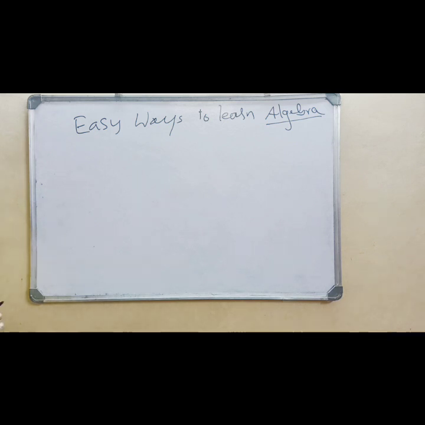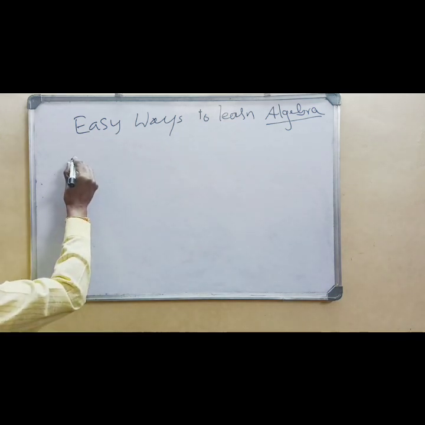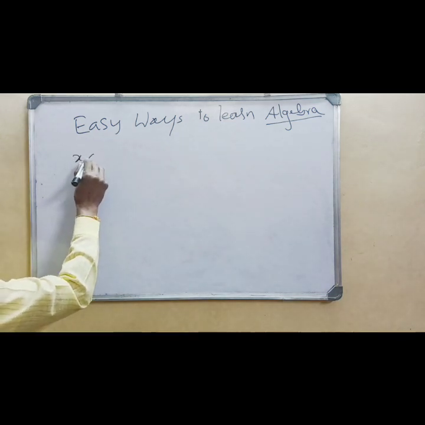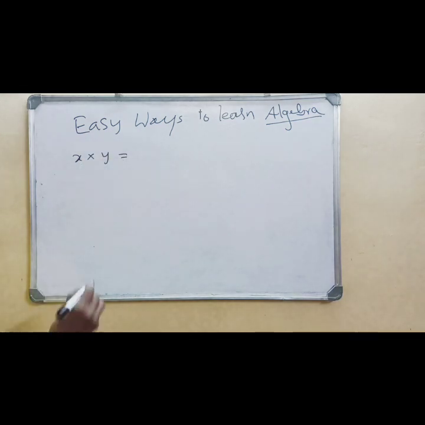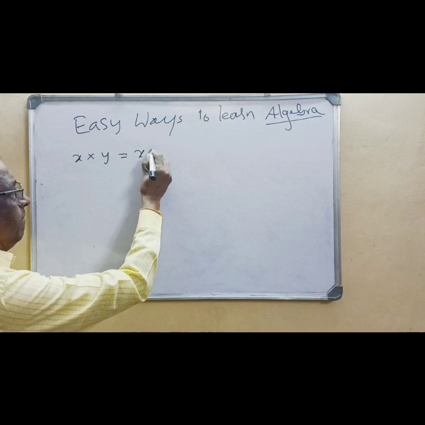So the rules that are applicable in arithmetic are also applicable in algebra. But there are some changes in this branch. If I write x into y, we simply write xy.